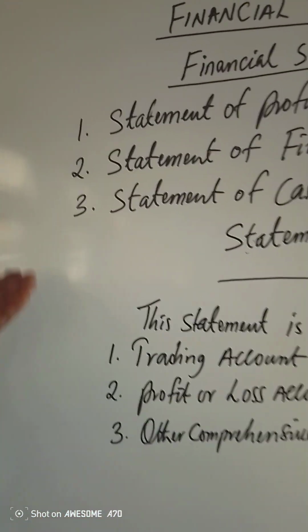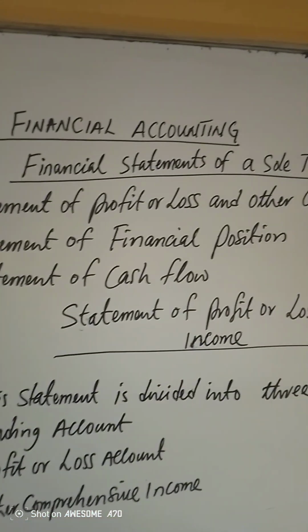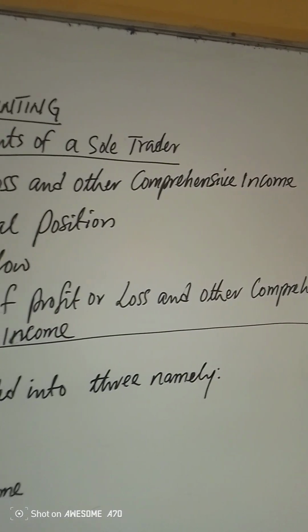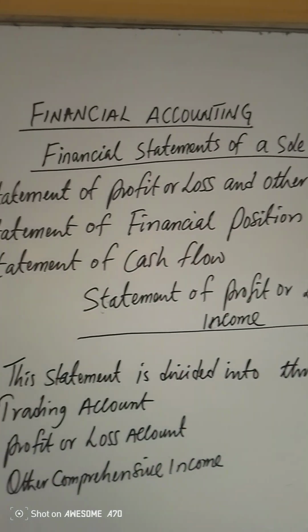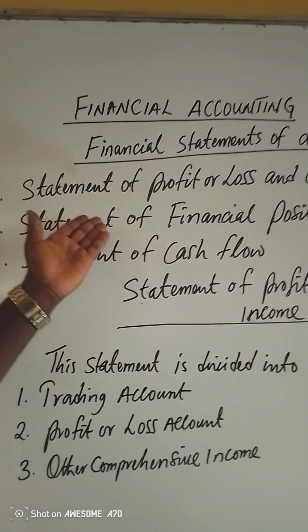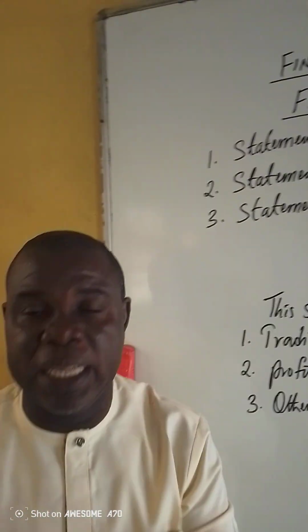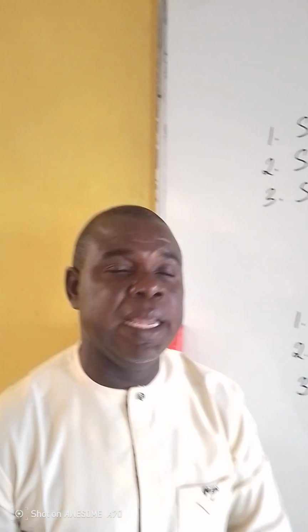Let's look at some of the statements. Number one, we have what is called statement of profit or loss and other comprehensive income. The second one is called statement of financial position. The initial one is what we called trading profit and loss account in the previous days.